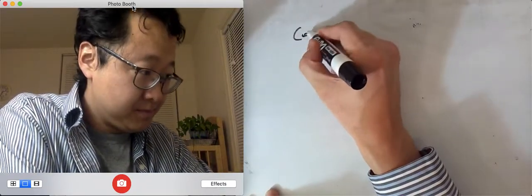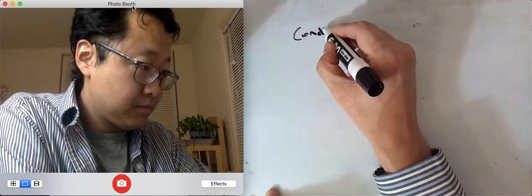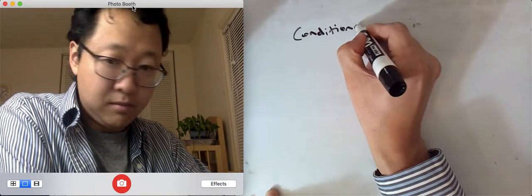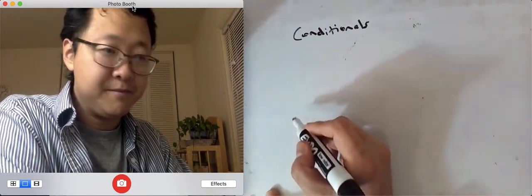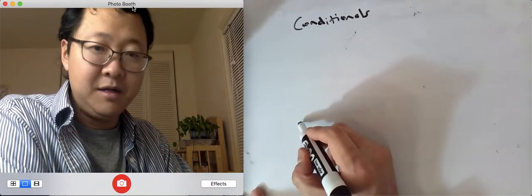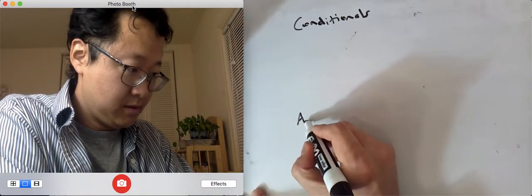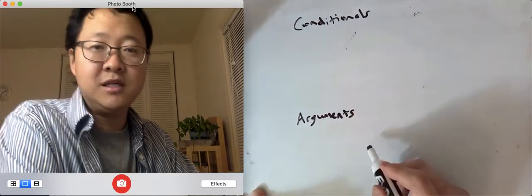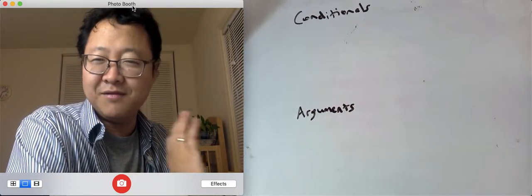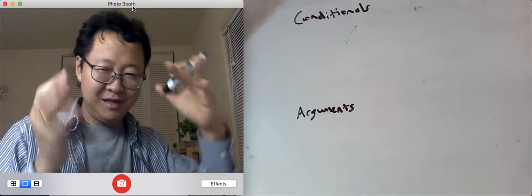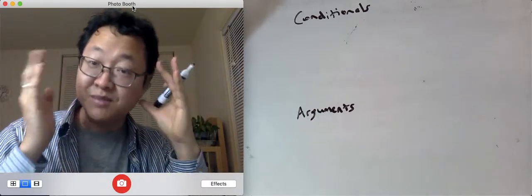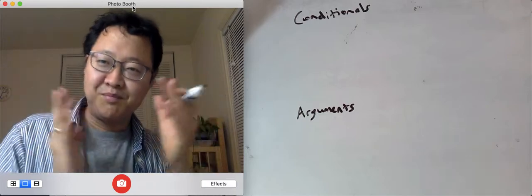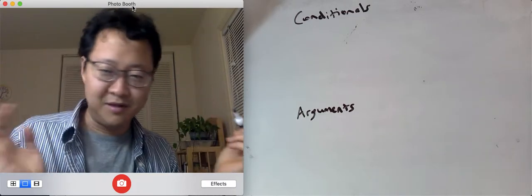We are learning about a distinction between conditionals and arguments. Now, what I'm going to say in this video is stuff you kind of learned earlier, but this video will hopefully help synthesize things and help consolidate information and bring things together.